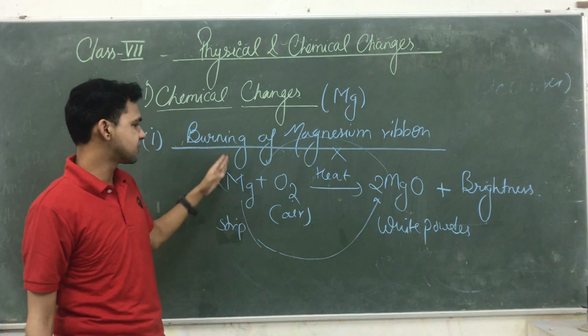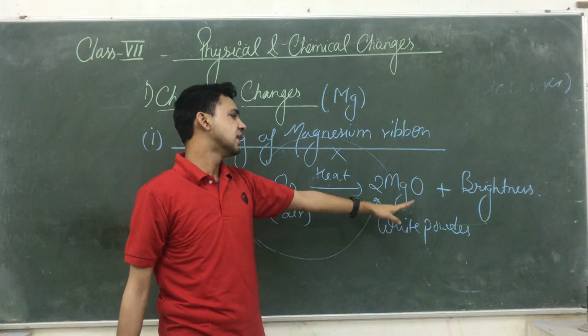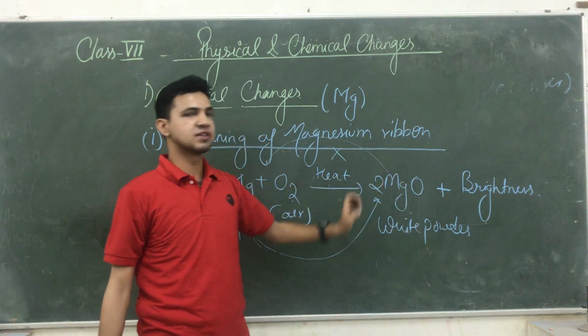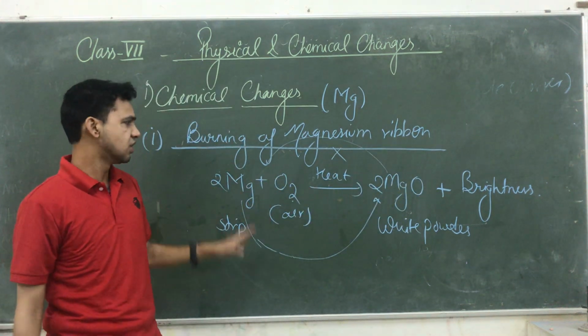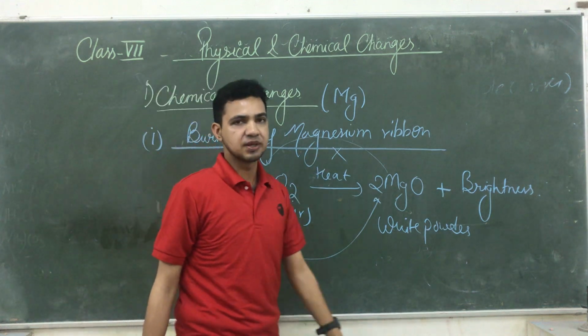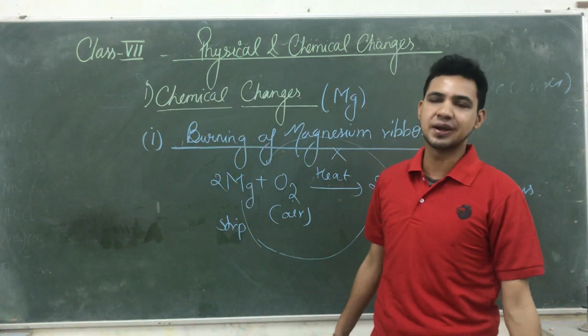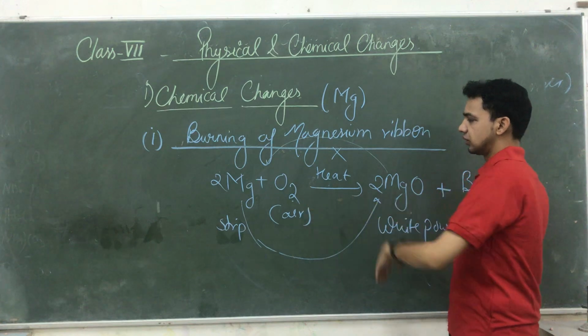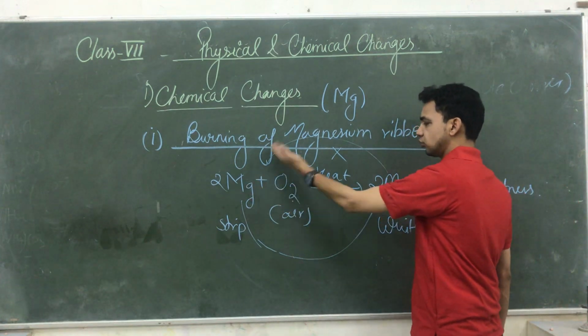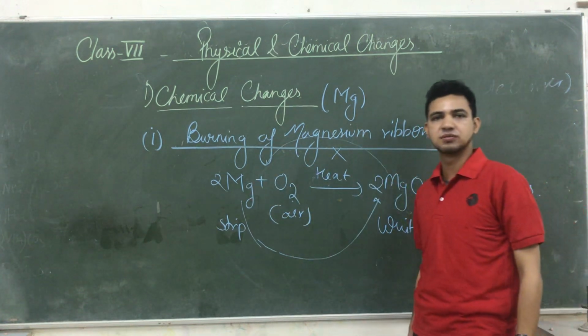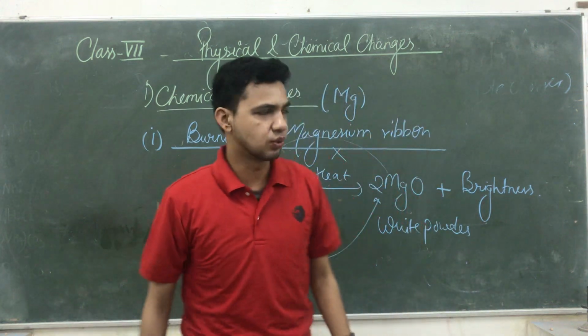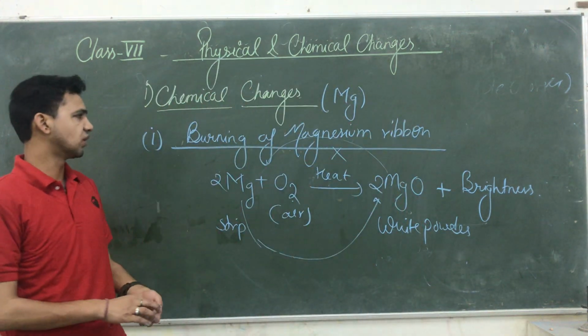Then the strip is converted into white color powder, which is the new substance formed in this reaction. So burning of any metal and converting it into another substance is an example of chemical change. That is one example, the burning of magnesium.